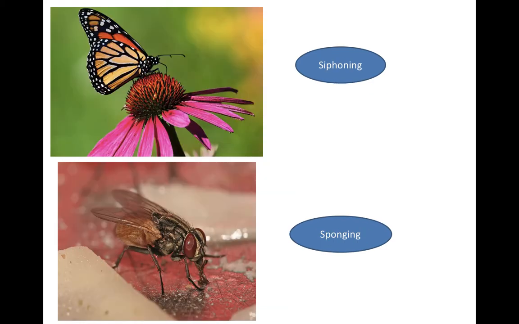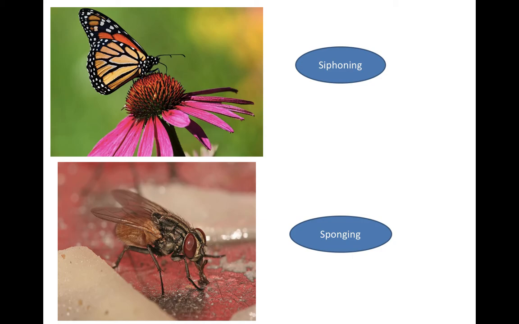Next, we have a colorful insect, the butterfly. Butterflies take up their food from flowers in the form of nectar. It has a straw-like tube in the head region which is capable of sucking the nectar from the flower, but the mode of taking the food is siphoning.